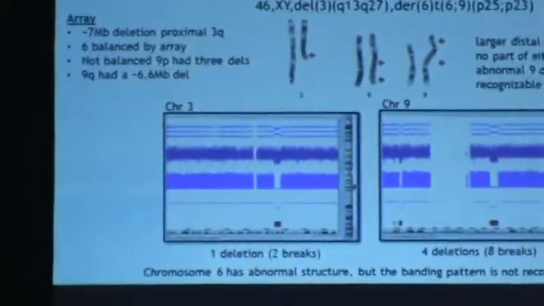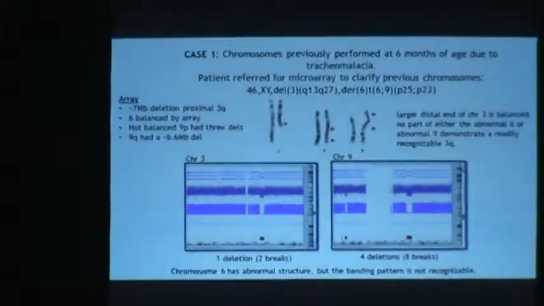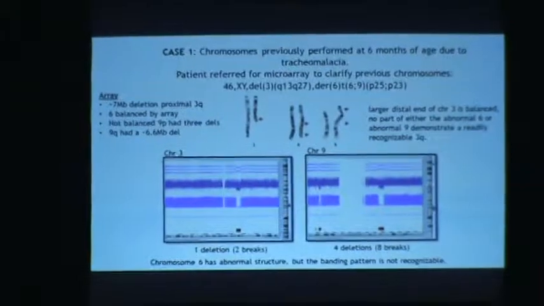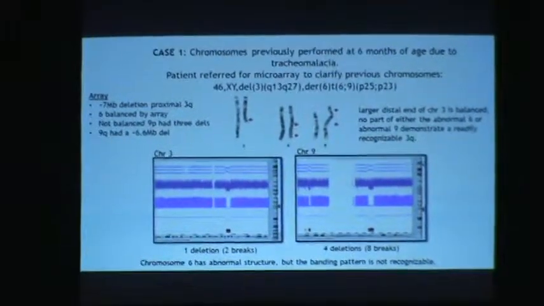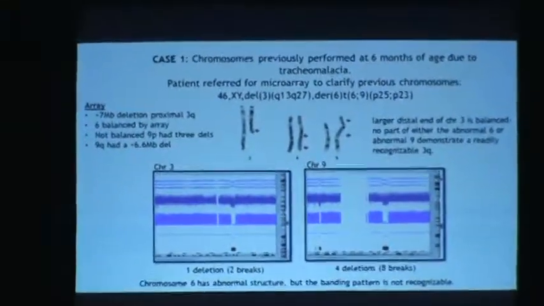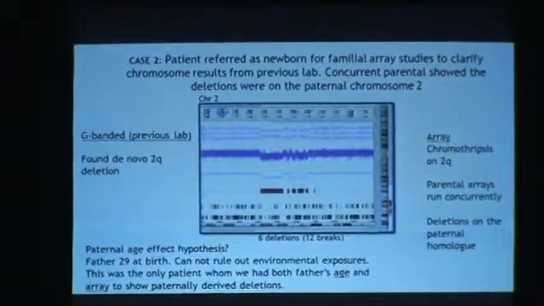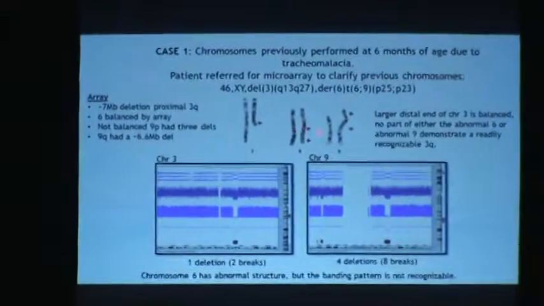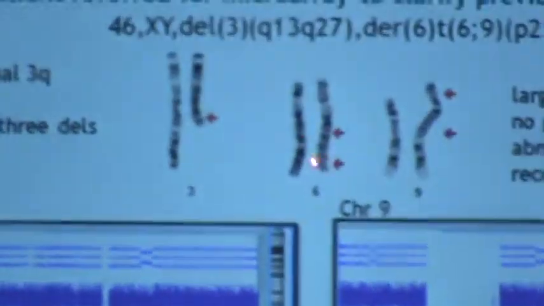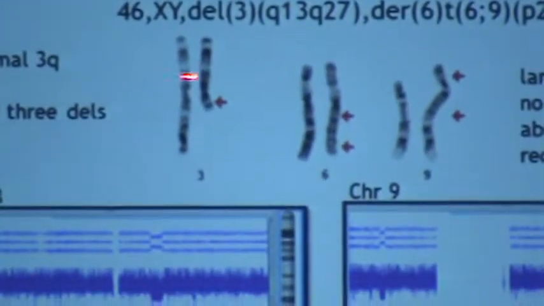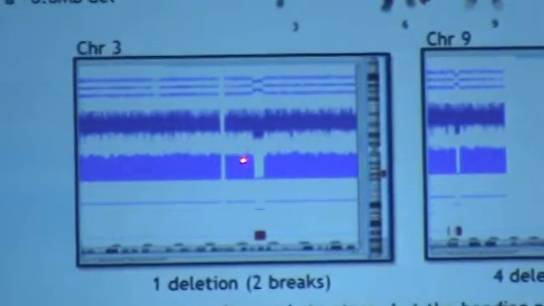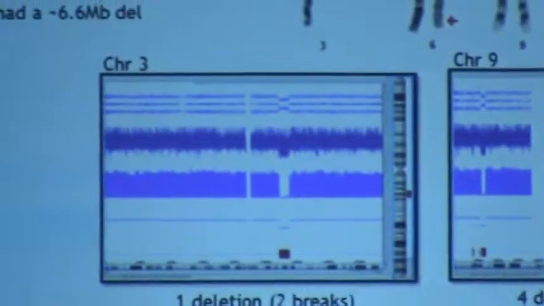So our first patient had chromosomes previously done at 6 months of age due to tracheomalacia. The patient was referred for microarray to clarify this previous chromosome result. The patient was reported to have a deleted 3q and a translocation between chromosome 6 and chromosome 9. Array showed a 7 megabase deletion on the Q arm of 3 near the proximal breakpoint noted in the chromosome analysis.